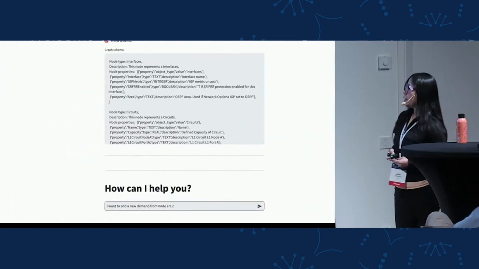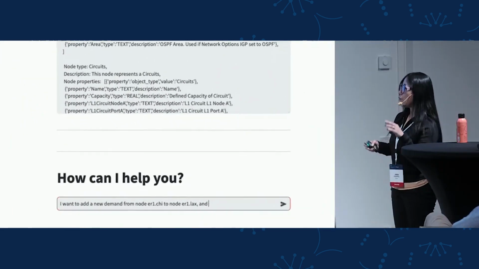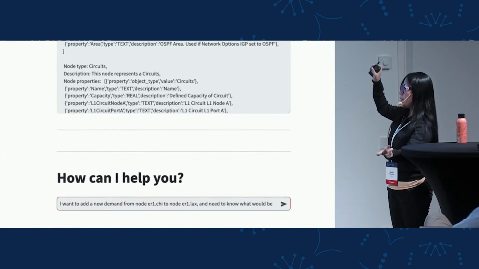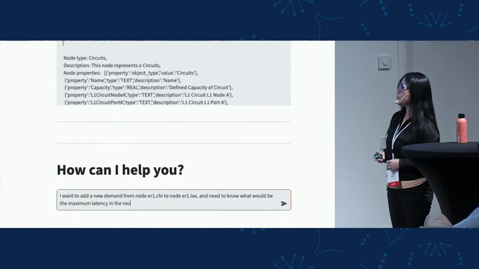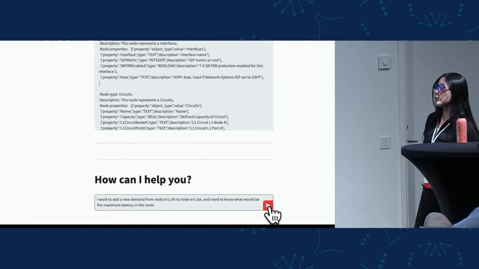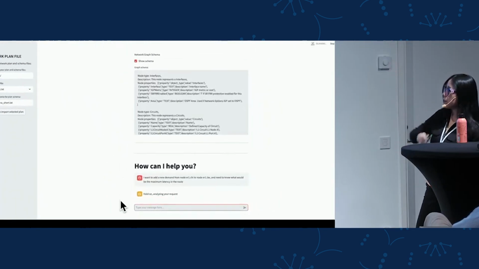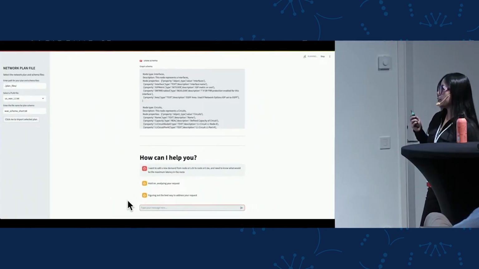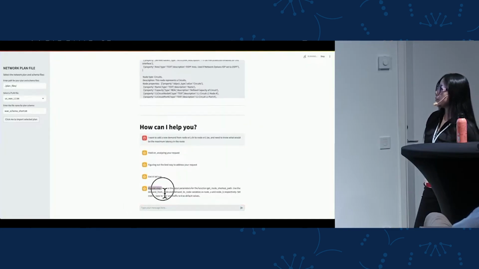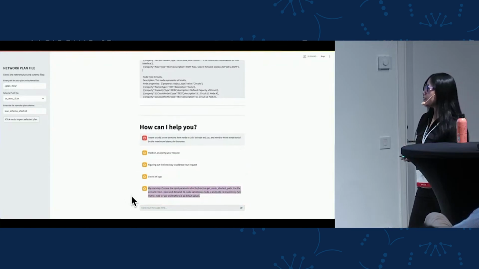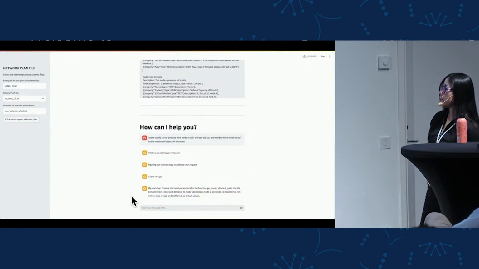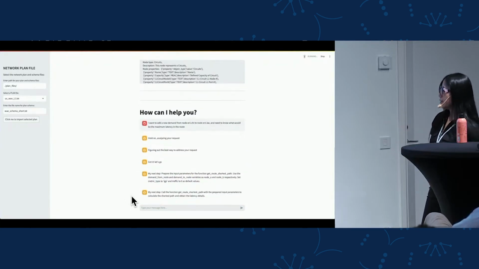So now I will ask a different question. I need to add a new demand between Chicago and Los Angeles, and I need to know what would be the maximum latency across the route. So let's see what is the first step in the plan now. In this case, it says I need to prepare my arguments that I will pass to this specific function, get route shortest path. Next I will call the function.